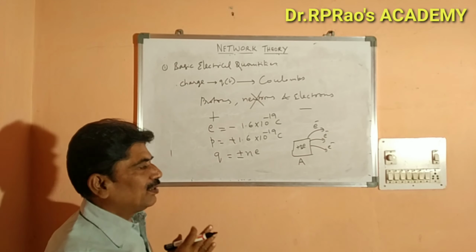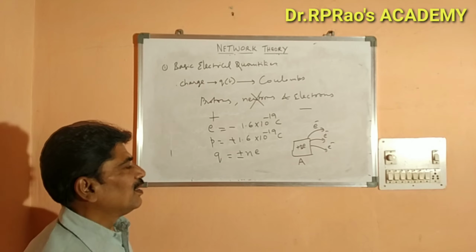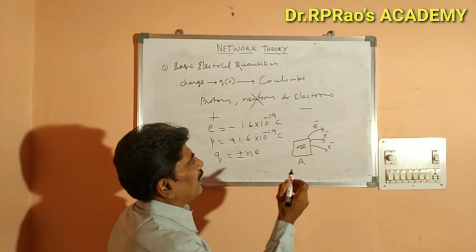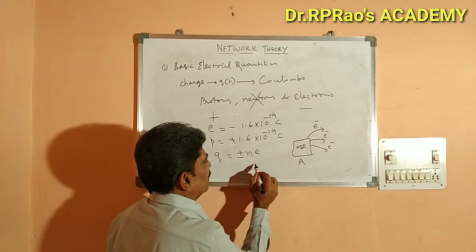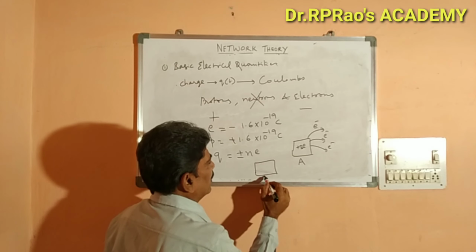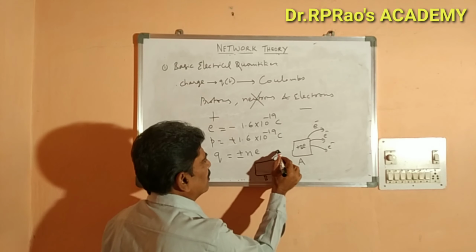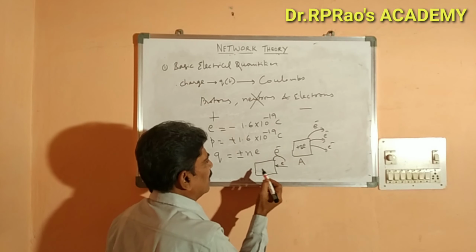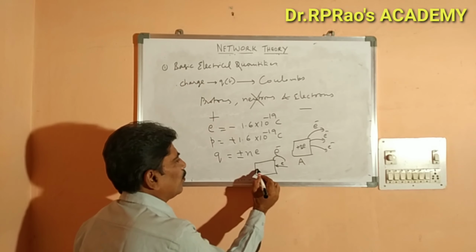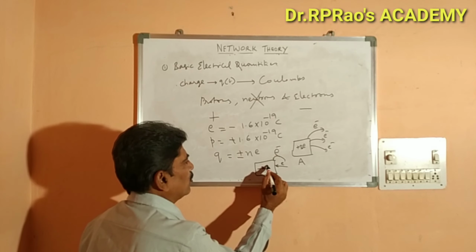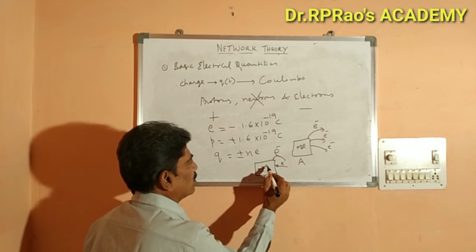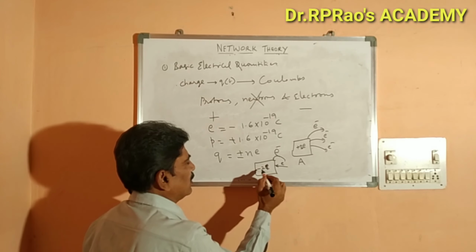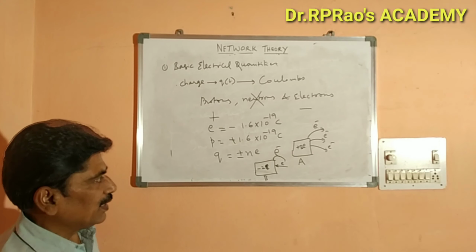By rubbing the body, you can remove the electrons from the atoms of this body. And let us suppose if a body B acquires 2 electrons, then charge of this body will be minus 2e.